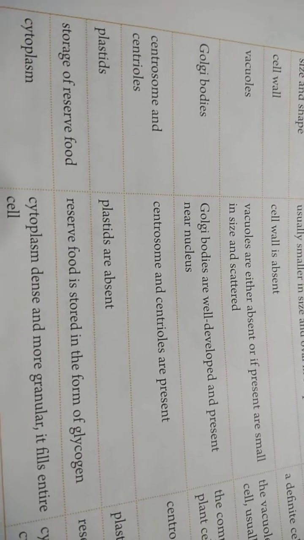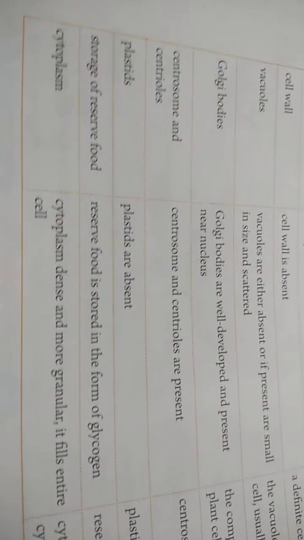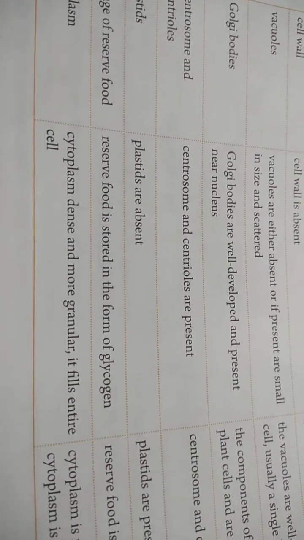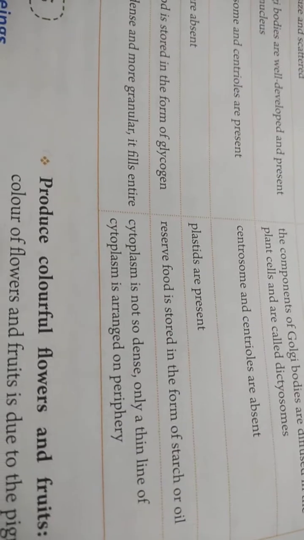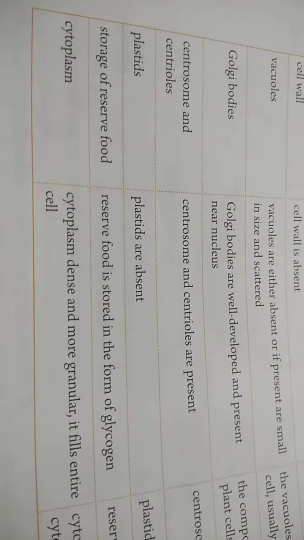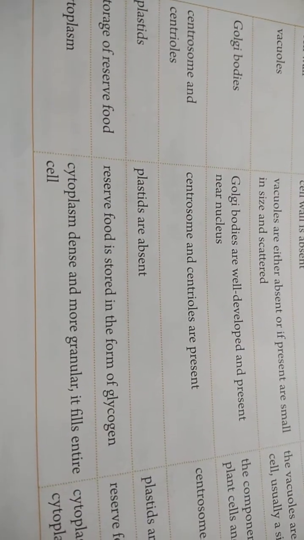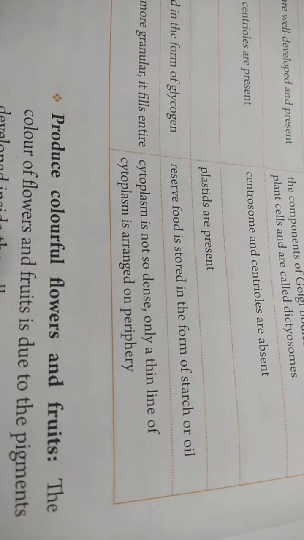Here the centrosome and the centriole. Centrosome and centriole are absent in the plant cell, and present in the animal cell. Here the plastids are absent in the animal cell, and present in the plant cell. Storage of reserve food: reserve food is stored in the form of glycogen in the animal, and it is stored in the form of starch or oil in the plant cell.